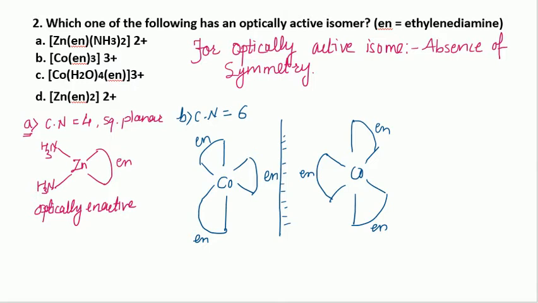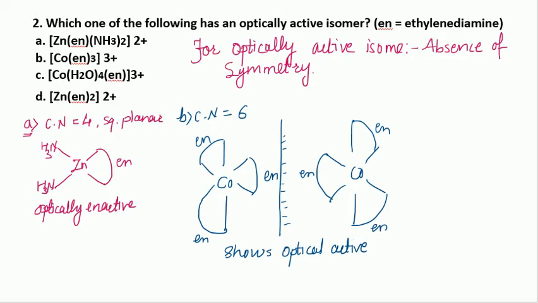This does not show geometrical isomerism, because the ligand is a symmetric ligand, but it shows optical activity, the optically active isomer.